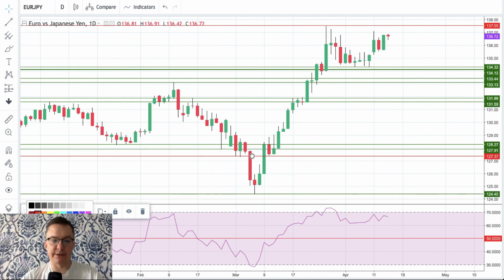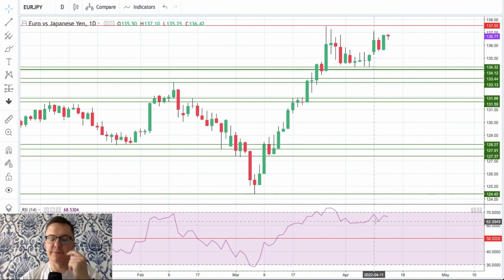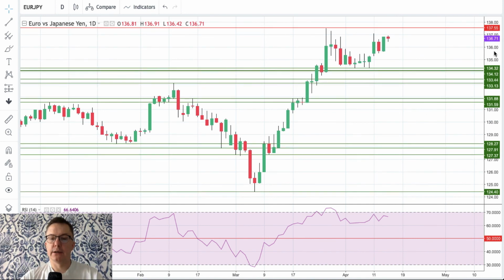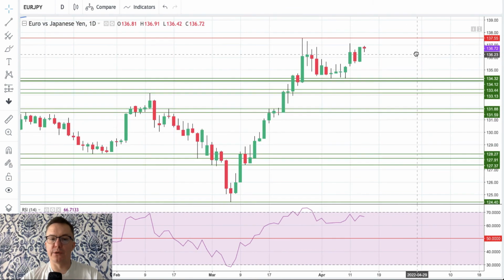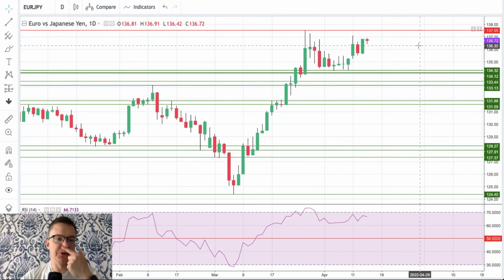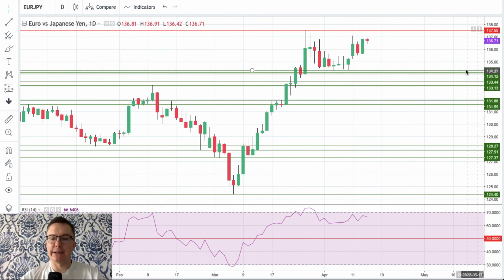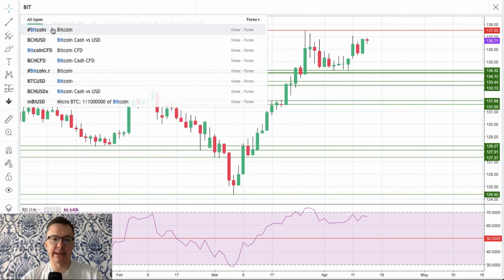But the momentum is still strong and positive, and the bulls are getting more momentum to break above 137.55 towards the next target, which is around 140. So please keep an eye on the euro to the Japanese yen, which is still bullish with the current key technical support at 134.12. And last but not least, let's take a look at Bitcoin.